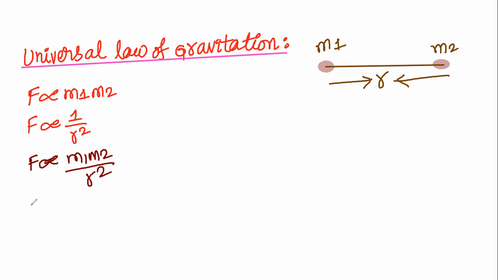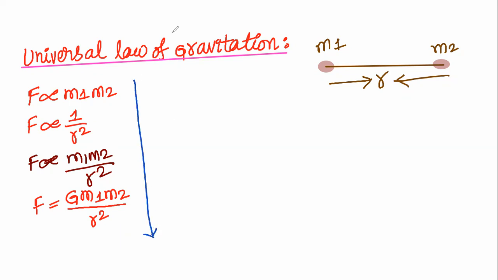To replace this proportionality, we multiply with a constant G, called the universal gravitational constant. So F is equal to G m1 m2 divided by r square. This is the universal law of gravitation, where G is called the universal gravitational constant.